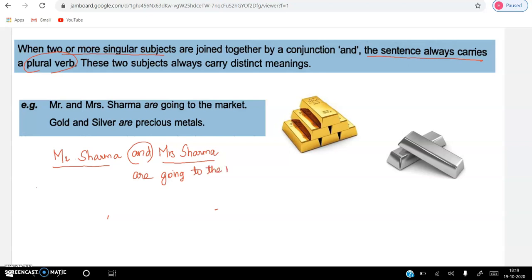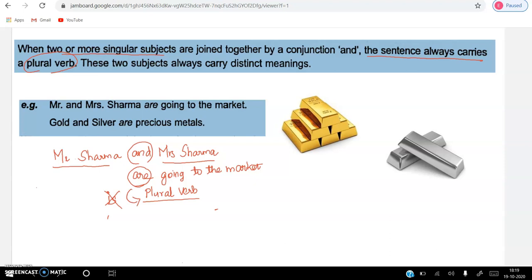So, this is the plural verb. Mr. and Mrs. Sharma are going to the market. You should not say Mr. and Mrs. Sharma is going to the market. If you use is here, the statement is wrong. So, you have to use only a plural verb.